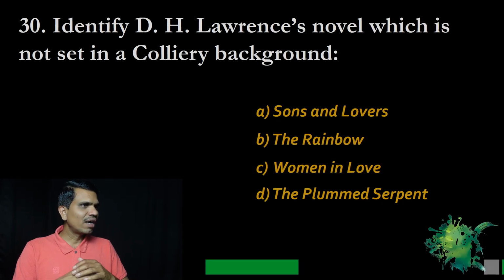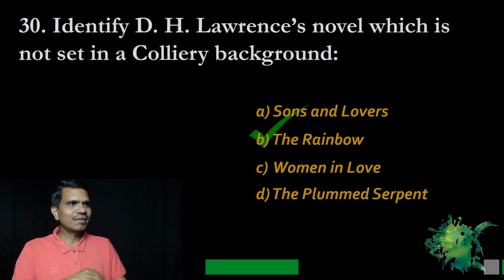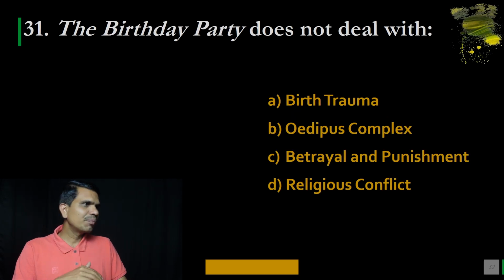30. Identify D.H. Lawrence's novel which is not set in a colliery background. A. Sons and Lovers, B. The Rainbow, C. Women in Love, and D. The Plumed Serpent. And the correct option is B. The Rainbow. 31. The Birthday Party does not deal with A. Birth trauma, B. Oedipus complex, C. Betrayal and punishment, and D. Religious conflict. And the correct option is B.